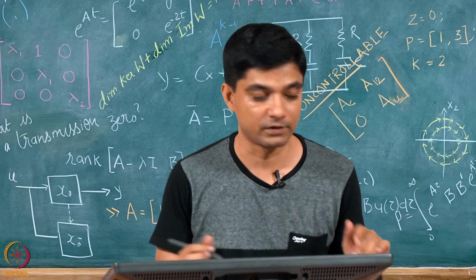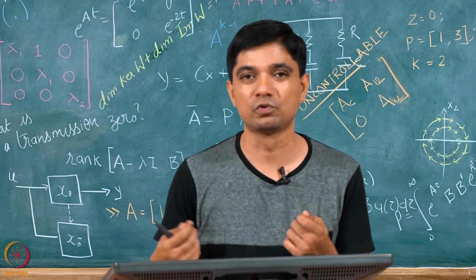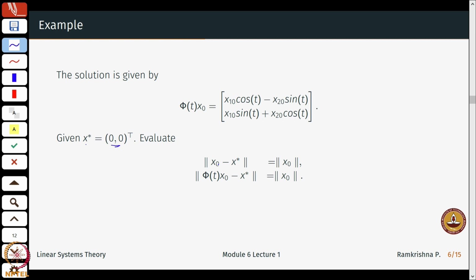So it does not really matter which norm you choose, but for our purposes we will usually look at the 2 norm. Okay, so x star is 0, so this turns out to be just x naught. Now the solution phi t x naught minus x star, so the computations become easy, right. If I evaluate the 2 norm of this solution, it again turns out to be x naught.